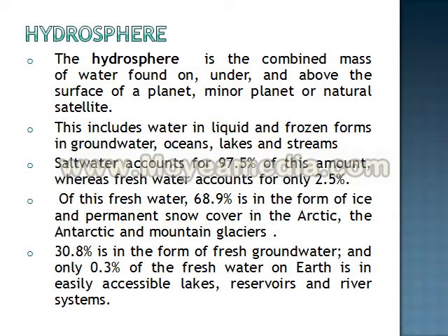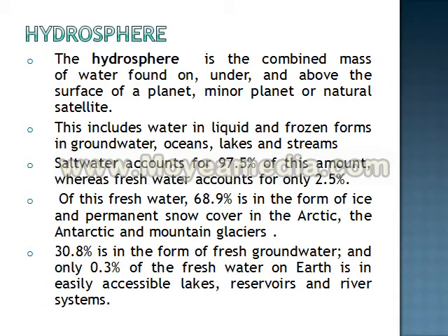Now the next slide is about hydrosphere. Hydro means something which is related to water. So a hydrosphere is a combined mass of water which is found in the planet, in the earth. It includes water in liquid form, frozen forms, etc.